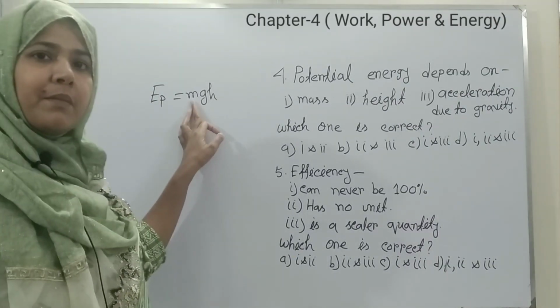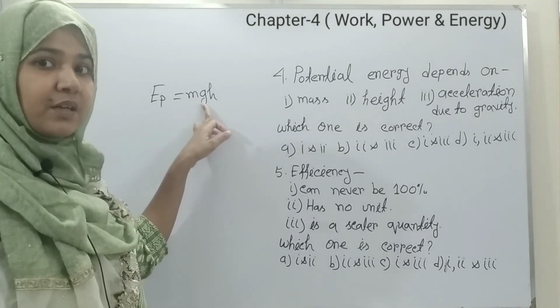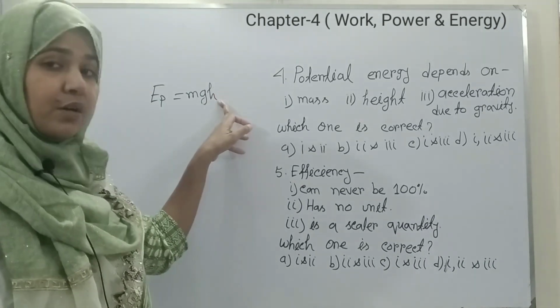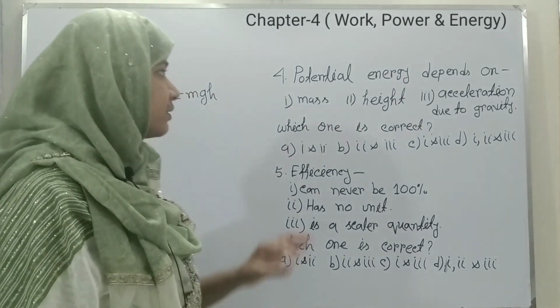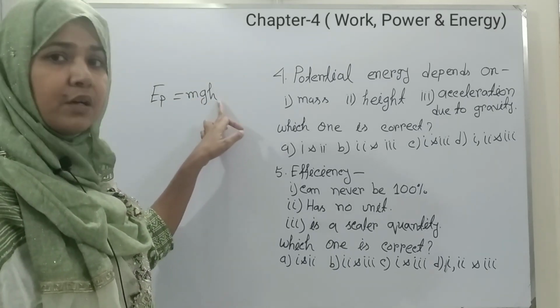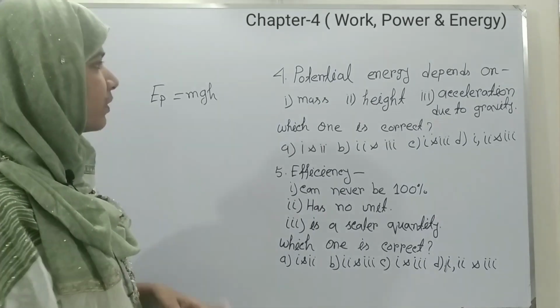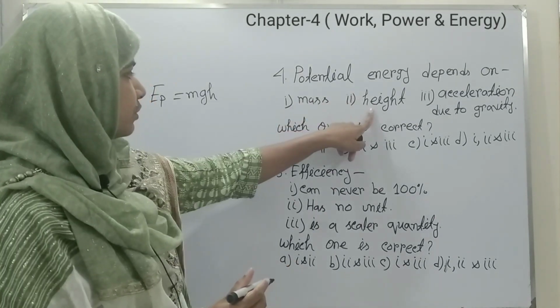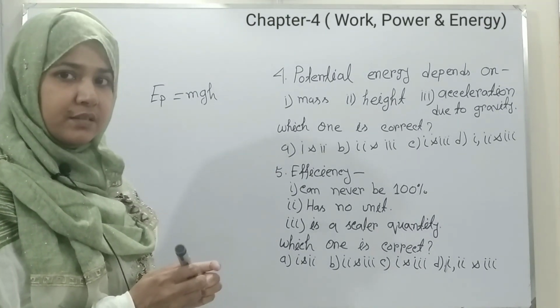Here m, mass, is changeable. g is a constant value. h is also changeable. That means potential energy depends on mass and height, not on g. So our right answer will be 1 and 2. So option A is our right answer.